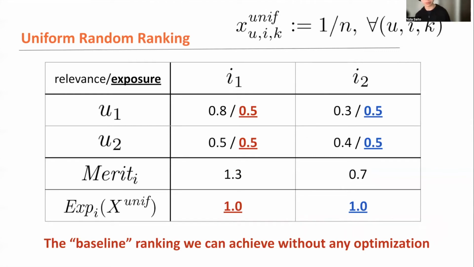So here's a uniform random ranking. This is a very simple ranking of just uniform random permutations. So let's recommend the first item 50%, and let's also recommend the second item 50% as a top position for every user in the platform.